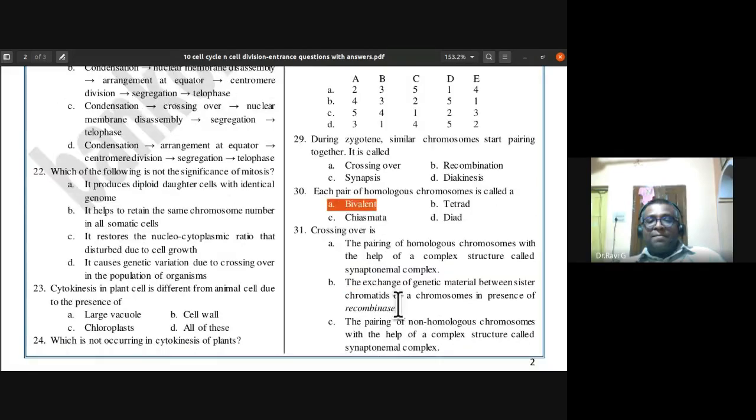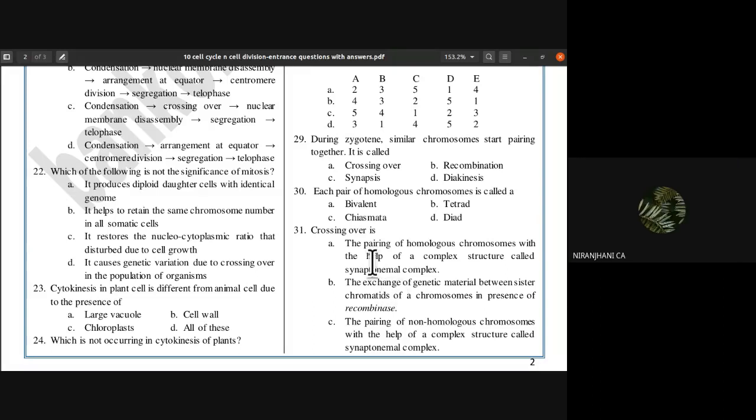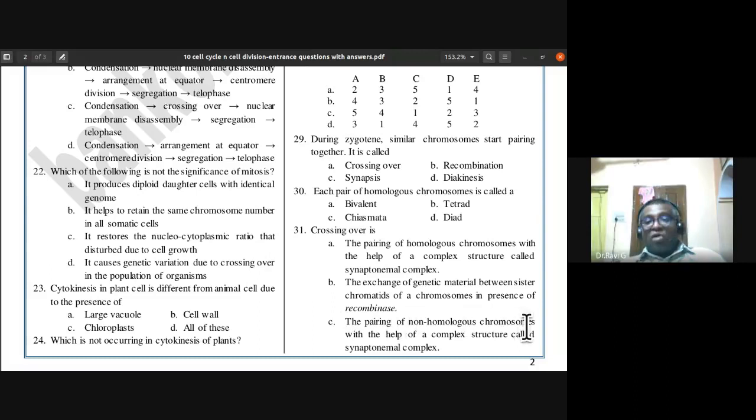So the 31st one, crossing over. Is it the pairing of homologous chromosomes with the help of a complex structure called the synaptonemal complex? That is not the answer. The exchange of genetic material between sister chromatids in the presence of recombinase is also not an answer. Always it is the exchange between non-sister chromatids. The pairing of non-homologous chromosomes with the synaptonemal complex is also wrong.